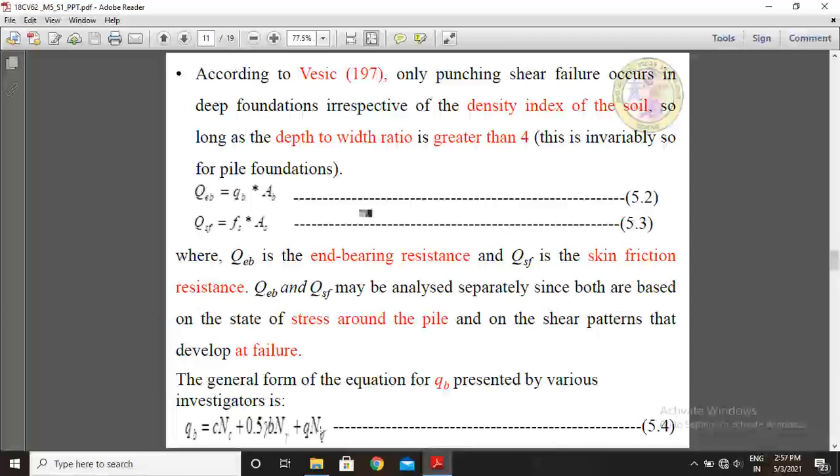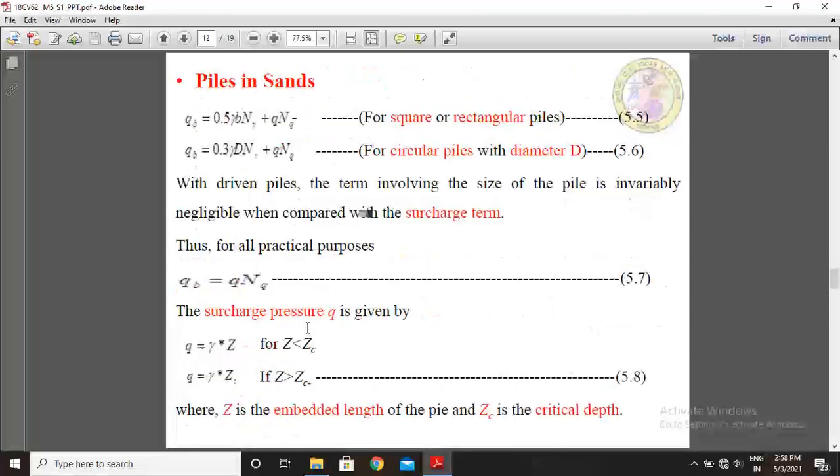And in these equations, Fs is the skin friction resistance and AB is the cross-sectional area of the bearings. Okay. Next, how to calculate ultimate bearing capacity in sandy soils? For square or rectangular piles, QB equals 0.5 times gamma B into N gamma plus Q times NQ. This is the equation for square and rectangular piles.